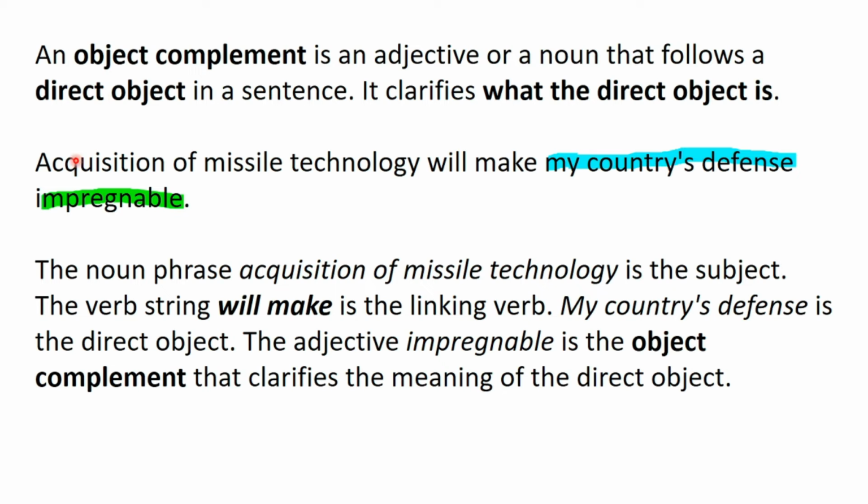than the subject. Look at this example. Acquisition of missile technology will make my country's defense impregnable. Now, acquisition of missile technology is a noun phrase and it is the subject in this sentence. Will make is the verb string that is serving as the linking verb in this sentence. Now, my country's defense is the object element of this sentence. And impregnable is an adjective phrase which is clarifying the object my country's defense. Now, since this is the direct object, the object complement impregnable is describing the direct object my country's defense. In this way, impregnable is the object complement.